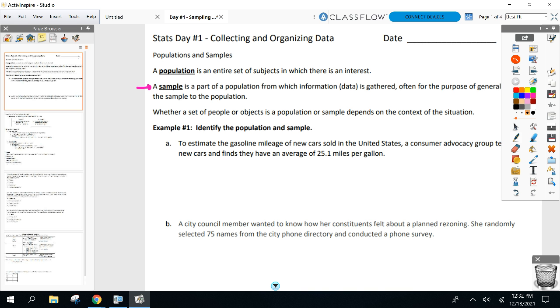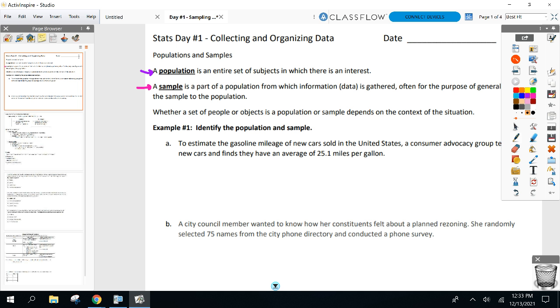My bigger group, the community of Del Mar, that's called my population. All right, that's everybody that I want to study, it's called the population. But it's impossible, so I got to narrow my search down to a smaller group called the sample. So population is everybody I'm studying. Sample is a small group from the population. That's the first big thing I want to do with you today.